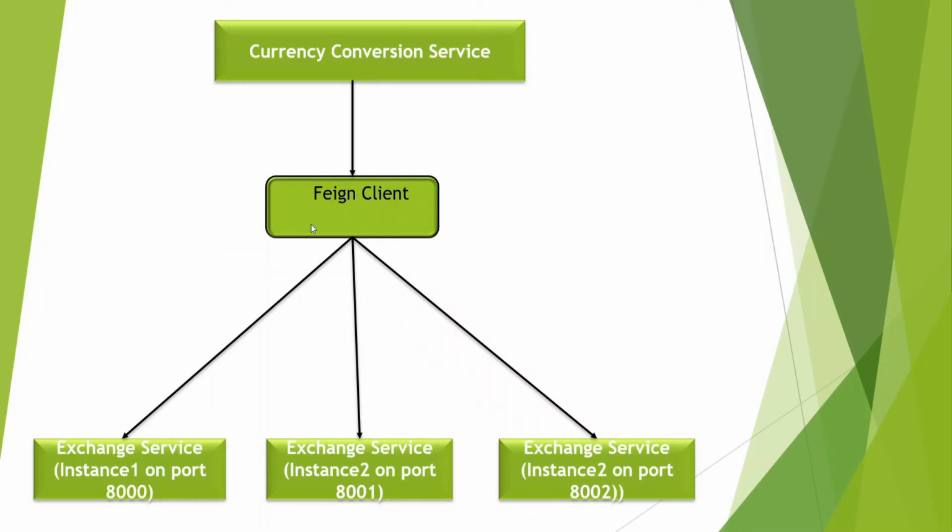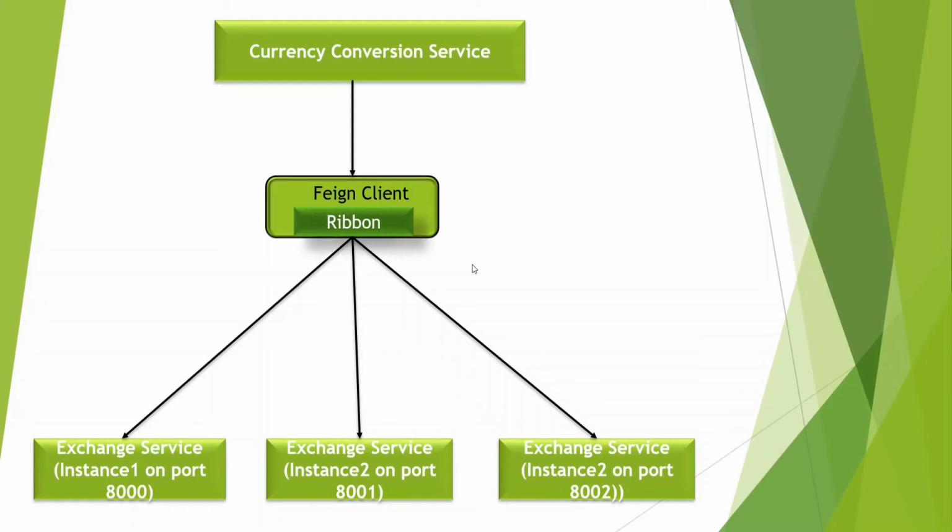But at a time, the Feign client does not have the capability to decide where to route the request. The request is coming from the currency conversion service and via the Feign client it is communicating. So the currency conversion service should know which port's API or microservice it needs to call. It must know which exchange service is running on which instance and which port. It does not have any such capability.